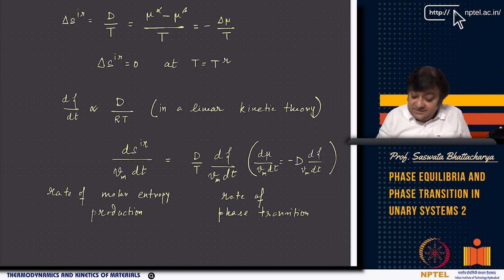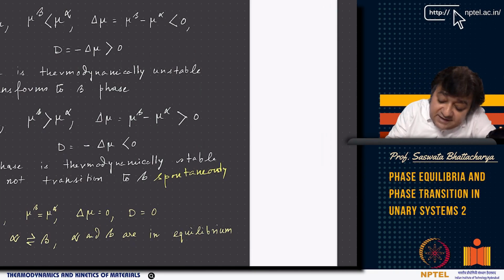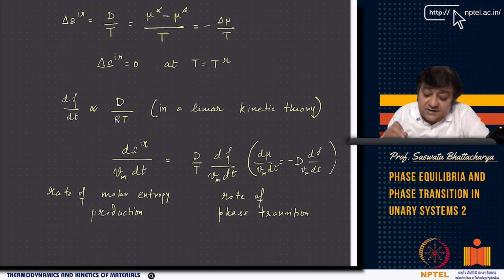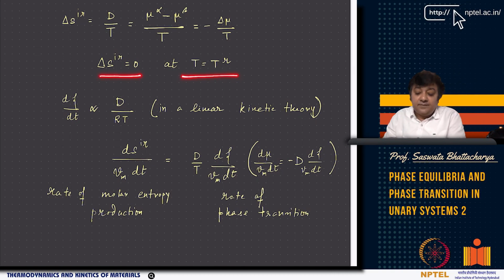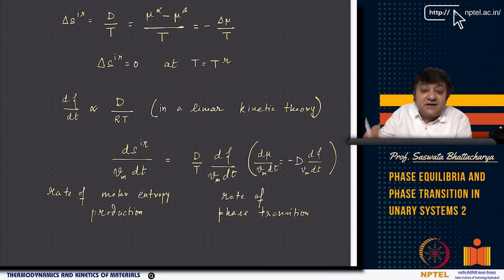So in this case we can write delta S_irr, which is basically d by T, which is mu alpha minus mu beta by T, which is minus delta mu by T. Now delta S_irr will be equal to 0 at T equal to T_tr. Now, at what rate will this transformation take place?